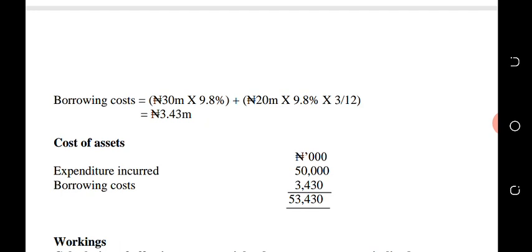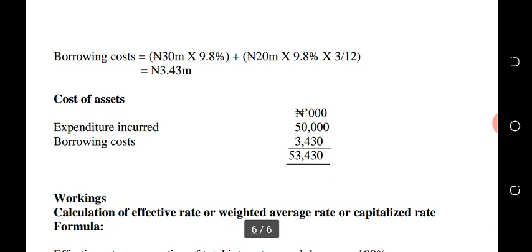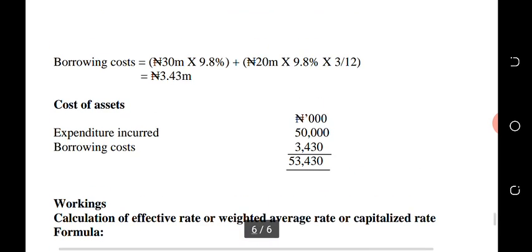3,430,000. Then the total cost of the asset is now 50 million plus 3,430,000 naira. So see you in our next class.